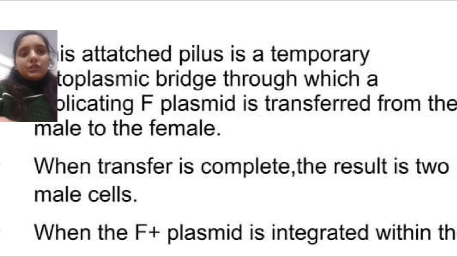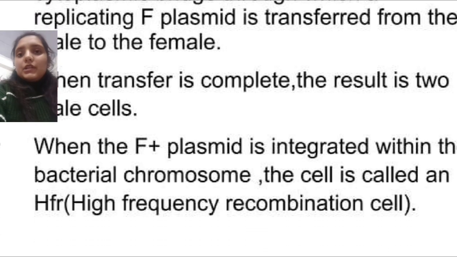After the conjugation tube is established, the F factor prepares for replication by the rolling circle mechanism. The two strands of the F factor separate from each other and one of them passes to the F negative cell, called the recipient cell. On reaching the F negative cell, the enzyme synthesizes a complementary strand to form a double helix.